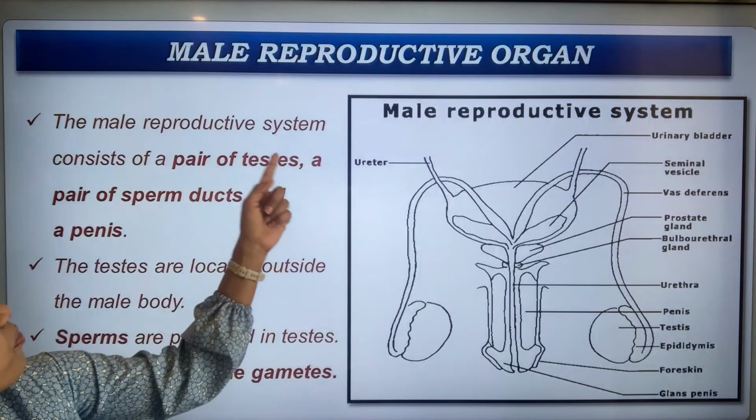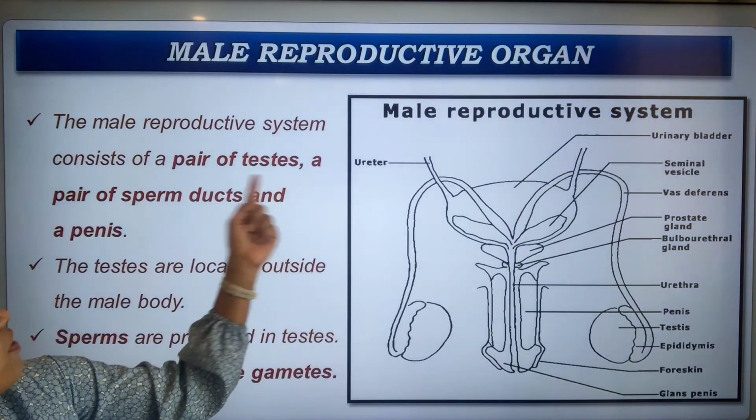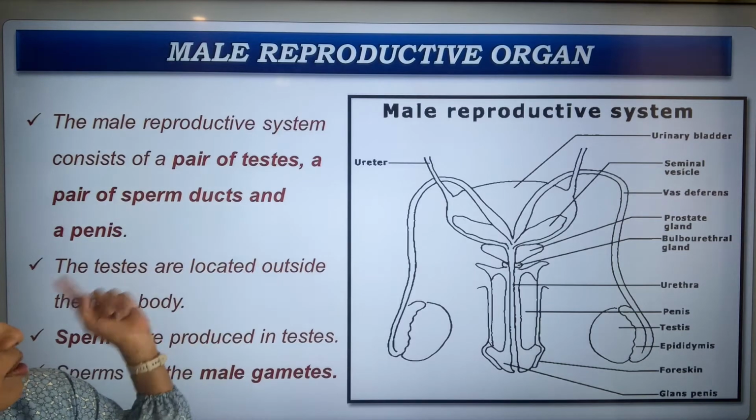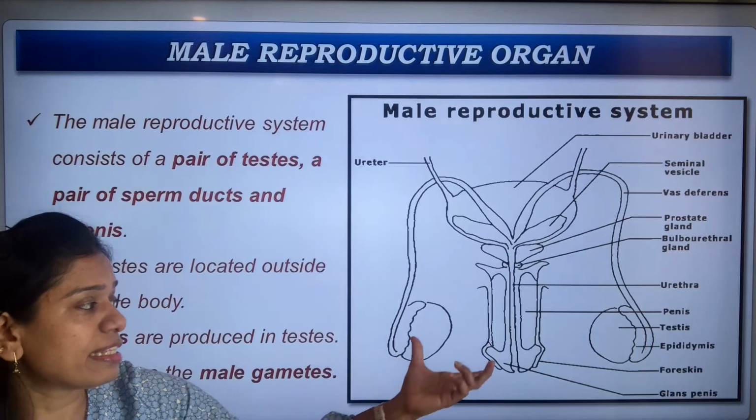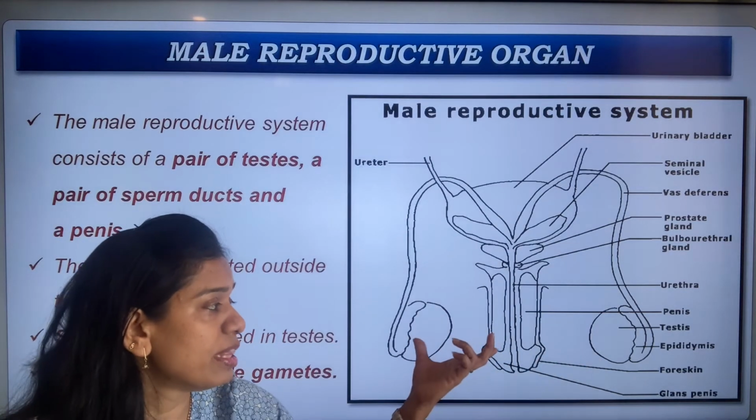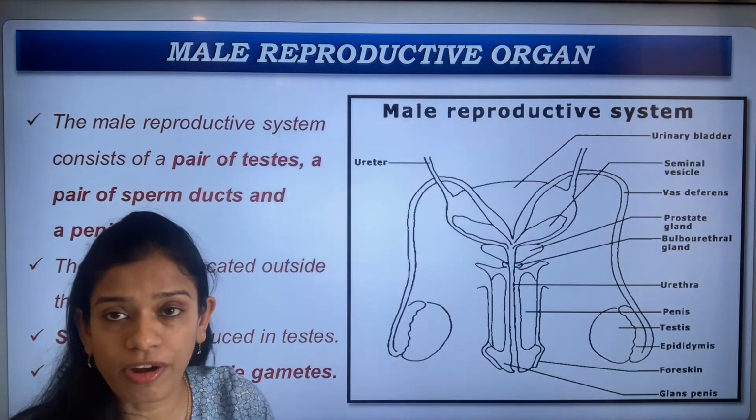So this is the male reproductive system, consisting of a pair of testes, a pair of sperm ducts and a penis. So it consists of a pair of testes. This is a testis. This too is a testis, so it's called the pair of testes.